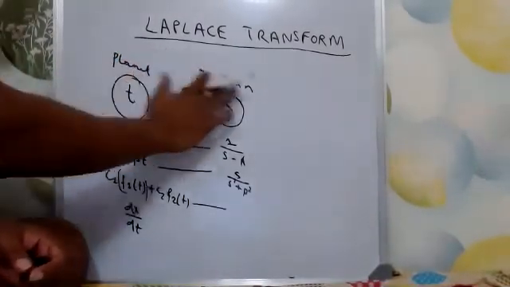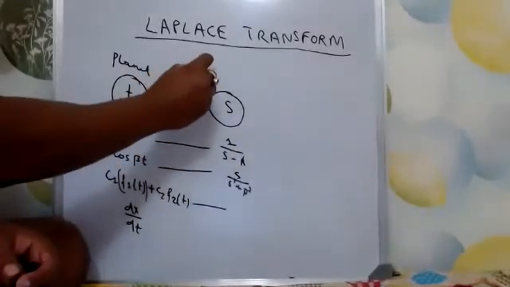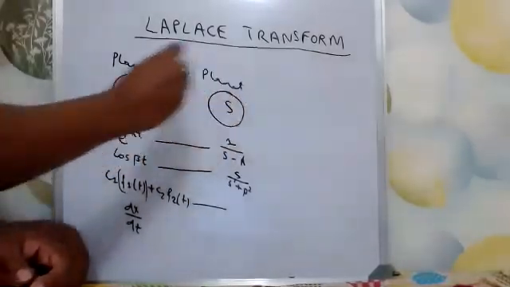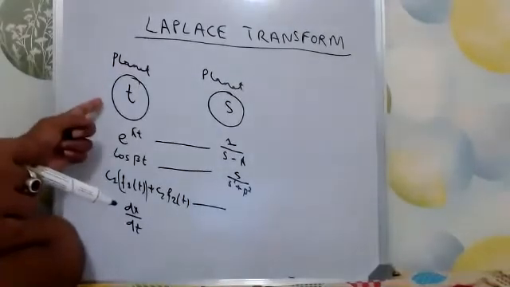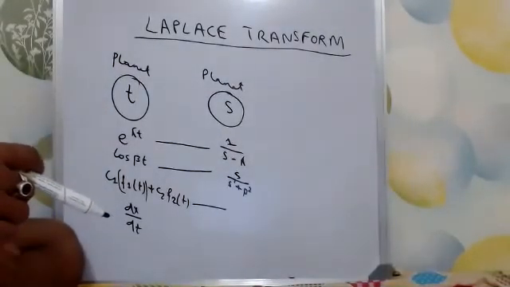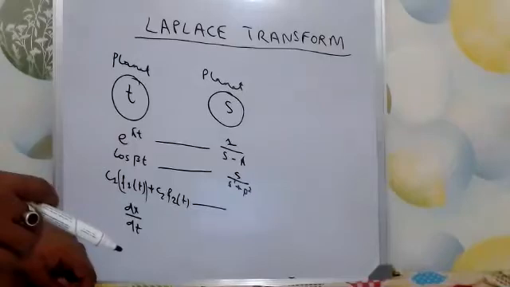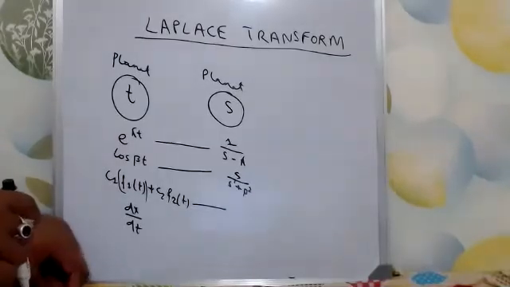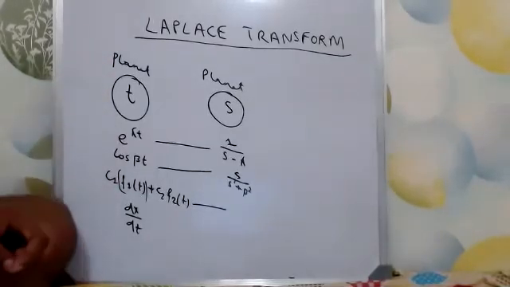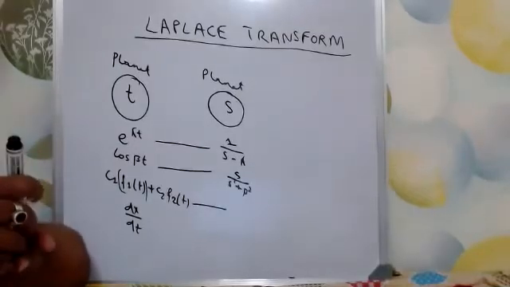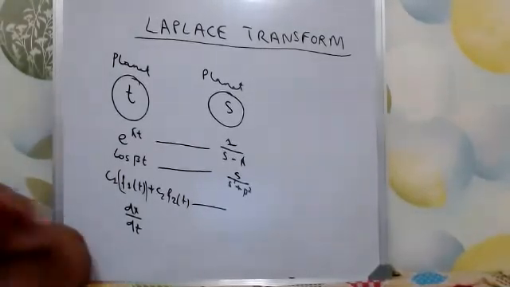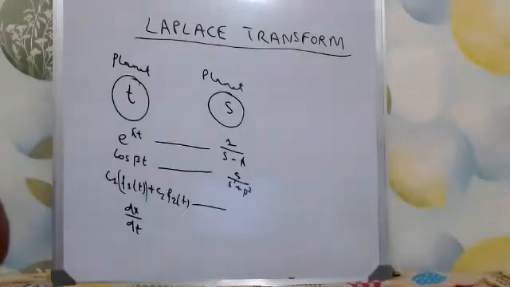Okay, it's a faraway planet, and this S is another planet. In that planet T, somehow e to the power lambda t cannot be simplified because of some physical constraints. Maybe there is not enough oxygen, maybe there is not enough carbon dioxide, or the temperature is not suitable. That is why e to the power lambda t cannot be simplified.